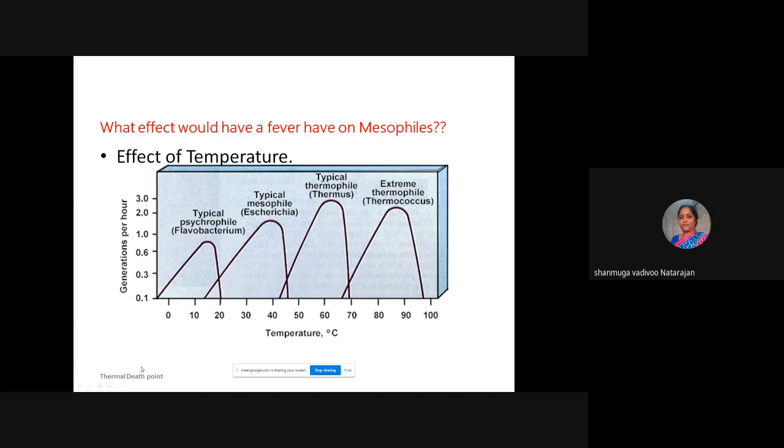This is called the thermal death point. This is how you classify lower temperature growing bacteria, psychrophiles, Flavobacterium for example, and mesophiles, typically E. coli, and not only E. coli but many of the pathogenic bacteria. Higher temperature growing bacteria are the thermus groups. This is just the theory part.